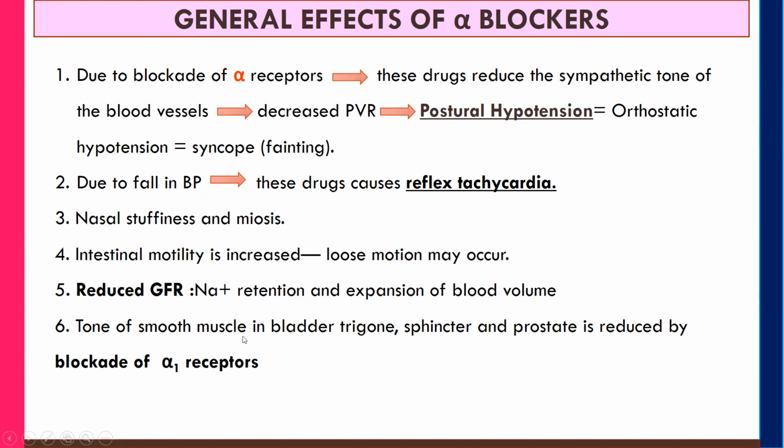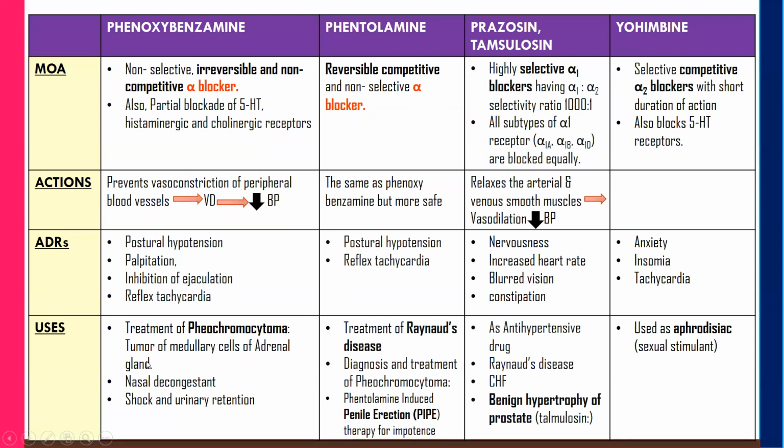Next, the tone of smooth muscle in the bladder, trigone, sphincter, and prostate is reduced by the blockade of alpha-1 receptors. So next we will study in detail the pharmacology of phenoxybenzamine, which is non-equilibrium type, phentolamine, equilibrium type, prazosin, that is alpha-1 selective, and yohimbine, alpha-2 selective, in a comparative way. So let's see the mechanism of action of phenoxybenzamine, which is non-selective, and it is an irreversible and non-competitive alpha blocker.